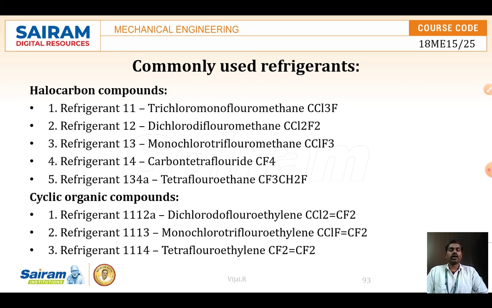There is the organic chemical component name like that, and CCl2F2, dichlorodifluoromethane, and monochlorotrifluoromethane, CClF3, and CF4, carbon tetrafluoride, with four fluorines. Like this, these are the commonly used refrigerants in the refrigeration process.